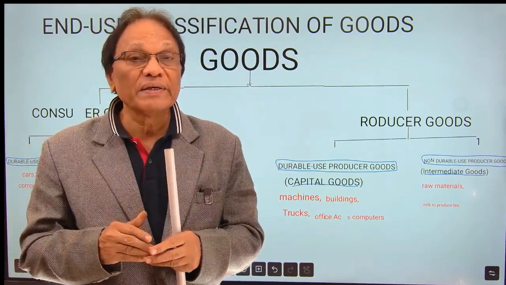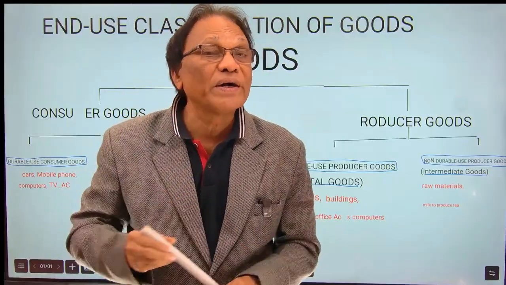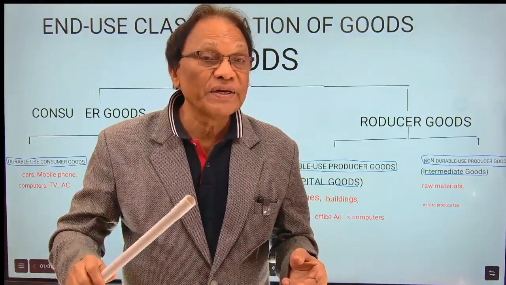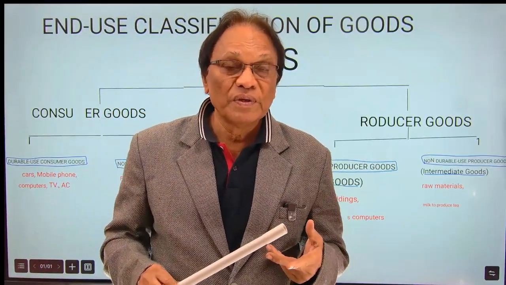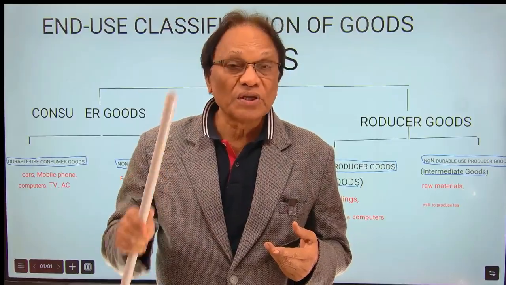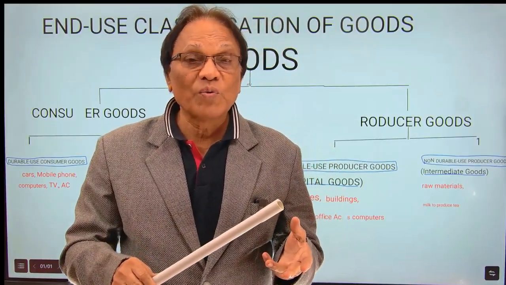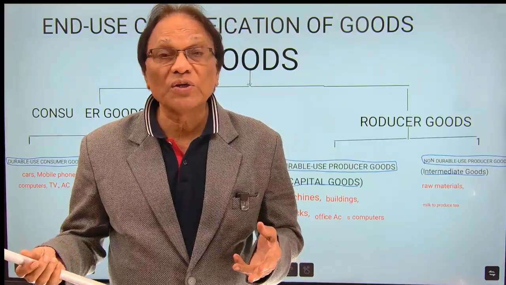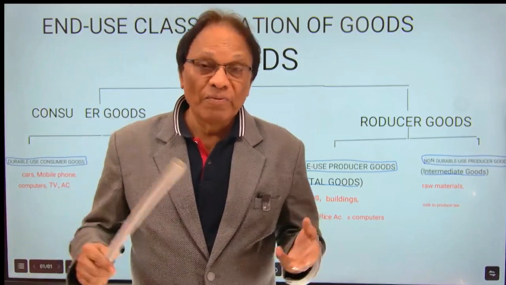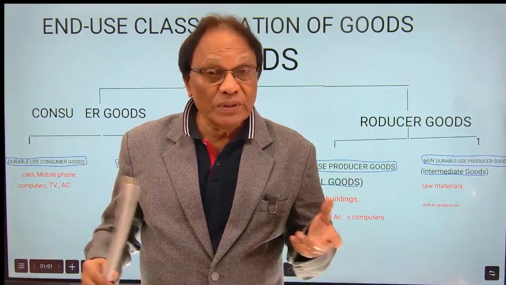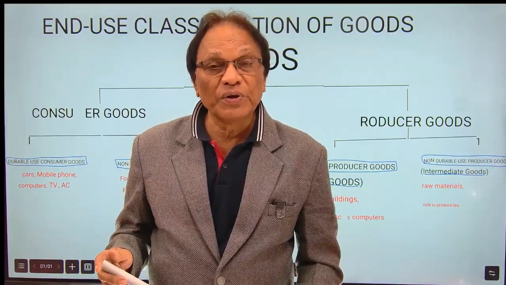So we'll get it once again. Consumer goods are those which are used for consumption purposes to satisfy a want. When you're feeling hungry, you have something to eat. Those are consumer goods, used by households, not firms. These are divided into two: durable use consumer goods like refrigerator, car, microwave oven, your computer, mobile phone. Non-durable, we call them single use consumer goods: chocolates, pizza, or whatever you are eating at home. These are all non-durable use consumer goods. I hope you got it.